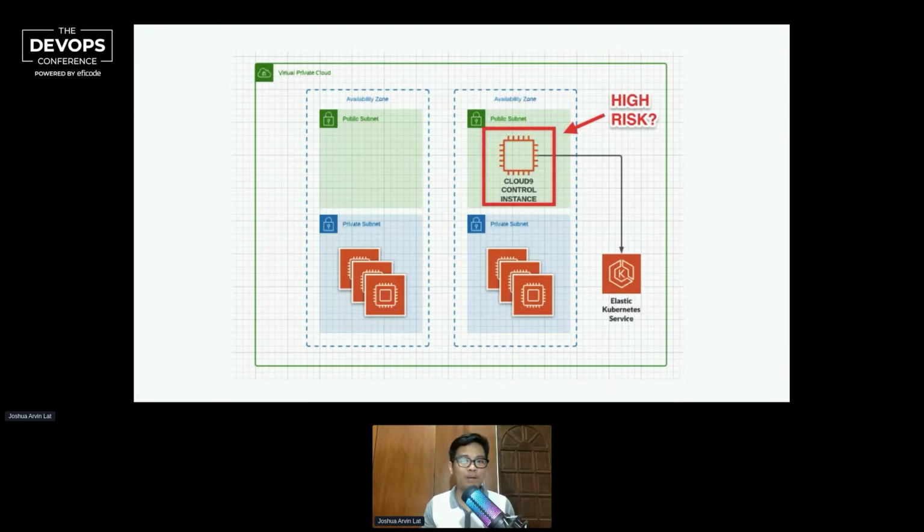Some of the instances which may be used to control other servers or configure other systems are usually forgotten when it comes to securing the entire system or application. So it's very important to understand that any new system added needs to be properly secured and hardened. We tag which ones are of high risk, and then we try to assess. We perform vulnerability assessment tests and even penetration tests when needed to secure both production and staging resources.